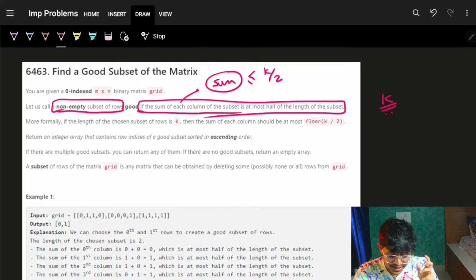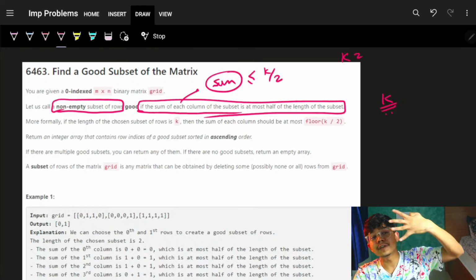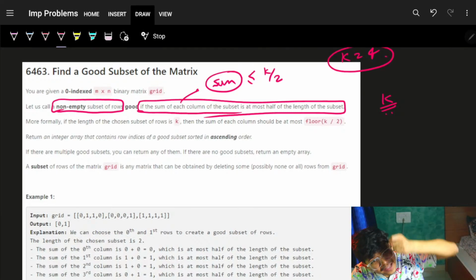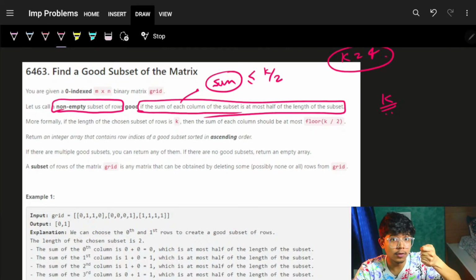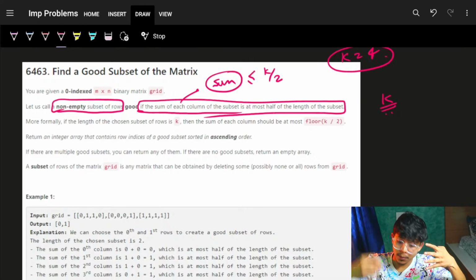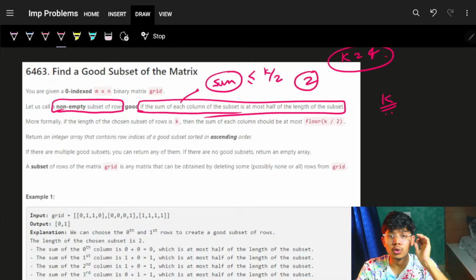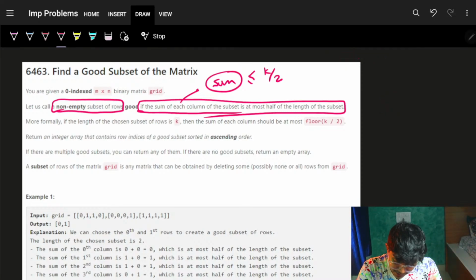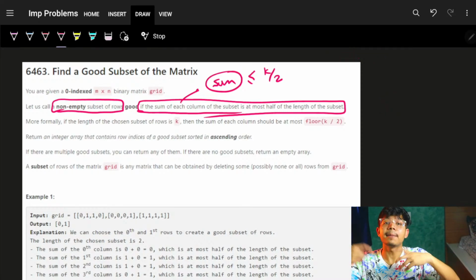Cool. Which means if, let's say, you have chosen 4 rows, the sum of every column of those 4 rows should be 2 or less than 2. That is how you can simply say, okay, you can choose that particular subset.